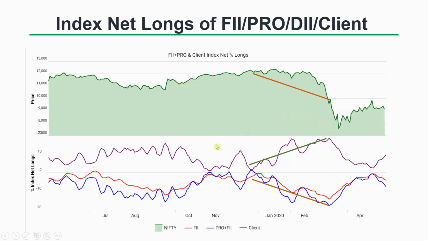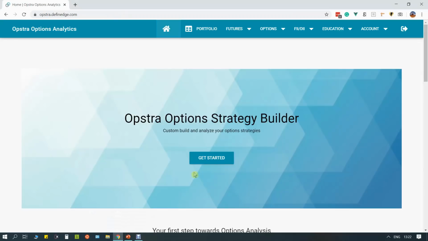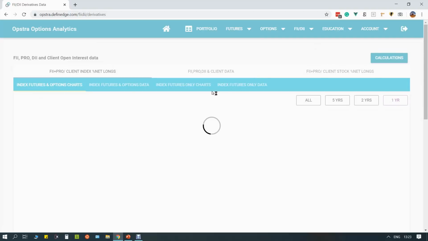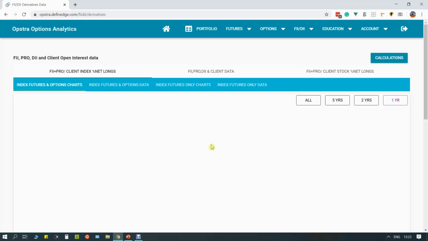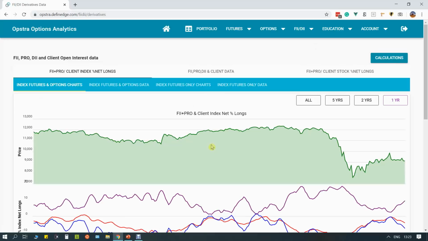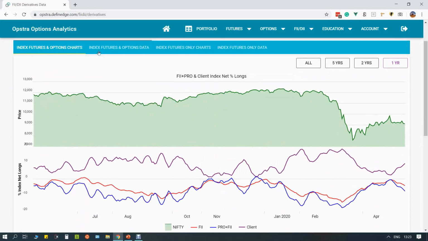Now I'll go to this position and we will dwell on this chart a little bit more. You can go to the chart from the FII DII menu on the opstra.definedge.com site, and on that you click on FII DII derivatives. This will load the chart, and we have the data from the last 5 years, starting from 2014. So it's 6 years actually. This is the last 1 year of data. You can change to 2 years, 5 years, or all the data.